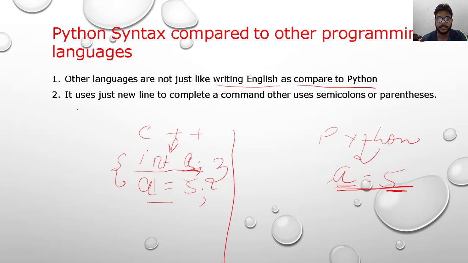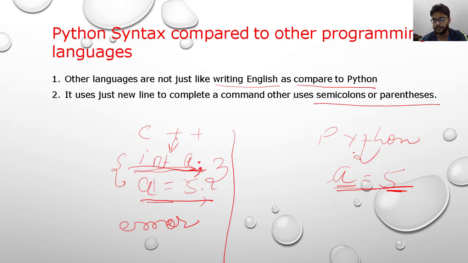Now second line: Python uses just few lines to complete a command, while others use semicolons or parentheses. What I want to say is that here we have completed this line and we have to put a semicolon. If we don't put it here and we write a equal to 5, then it will give you an error. Why error? Because it doesn't understand that my first line is completed and we have to move to the second line.